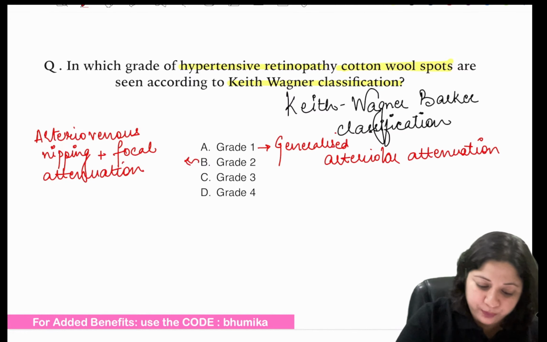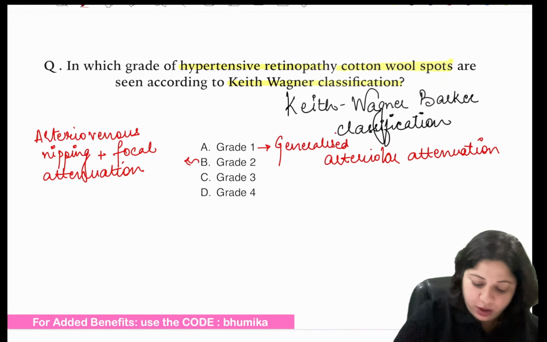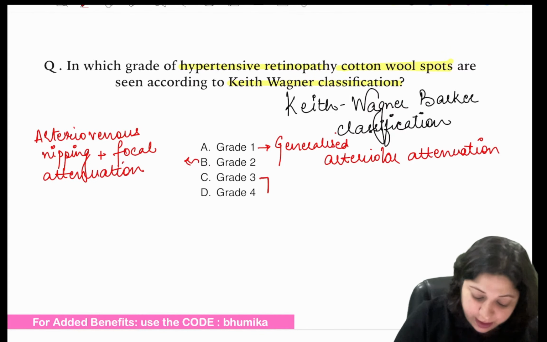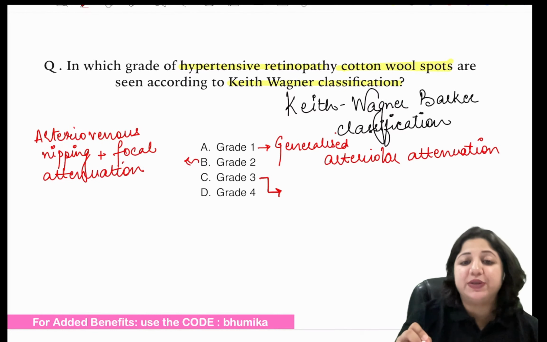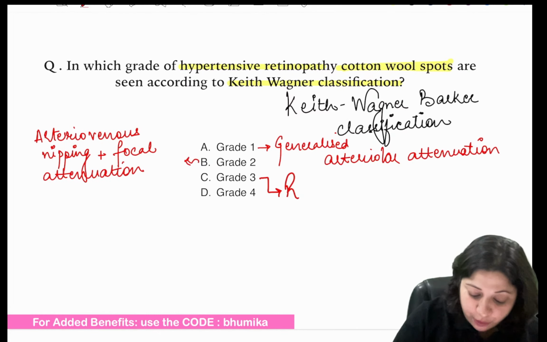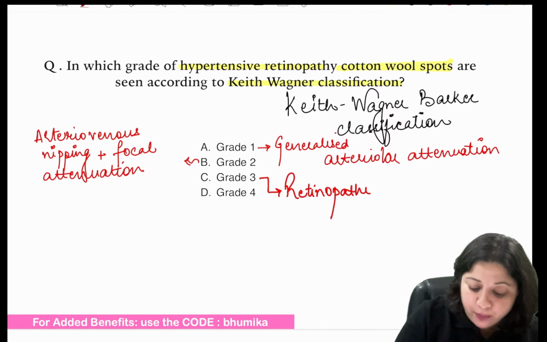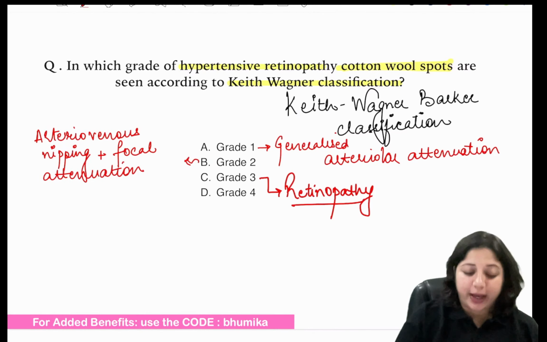Then we come to grade 3. By grade 3, please remember retinopathy. When I say retinopathy, what do I mean?